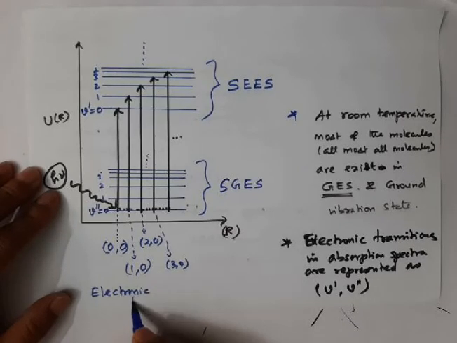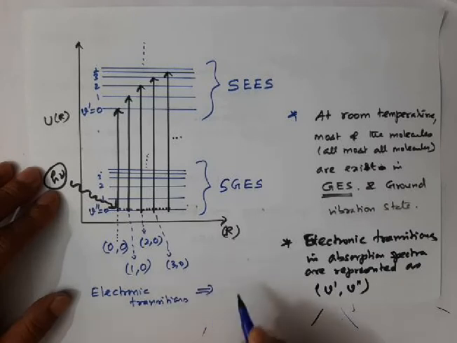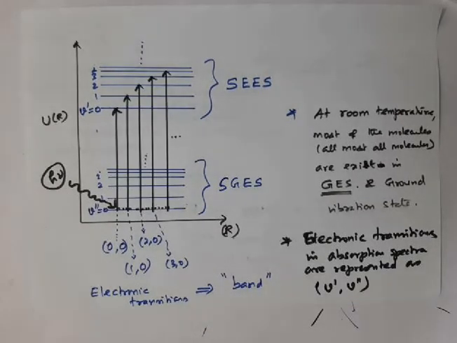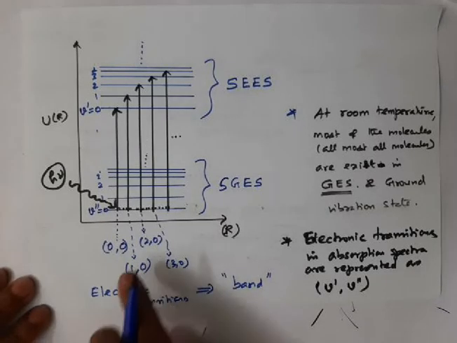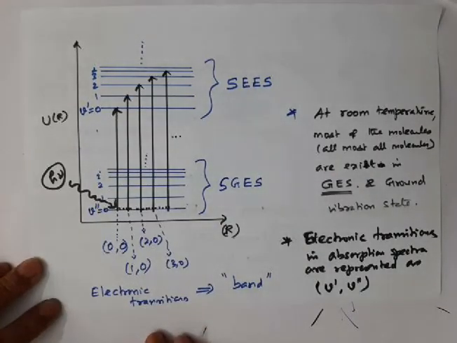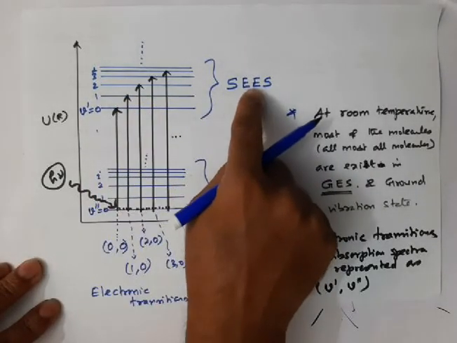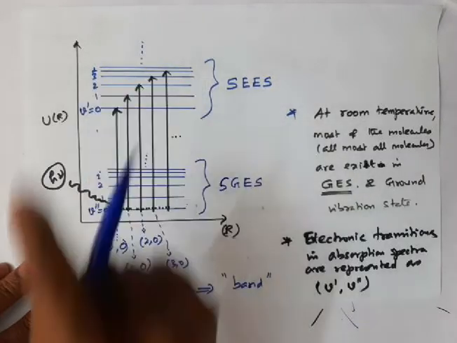So usually, electronic transitions appear as bands. Why? Because in each electronic transition, several vibrational transitions and several rotational transitions will occur. And in absorption spectroscopy, only the excited electronic state vibration levels are changing, right?